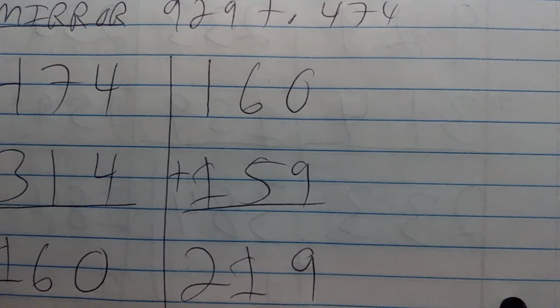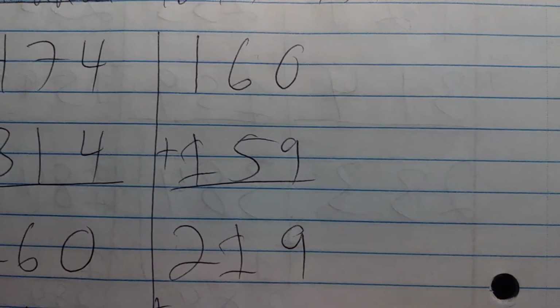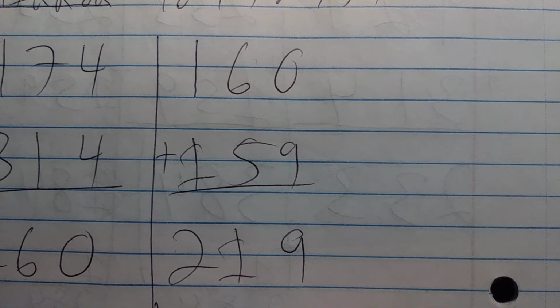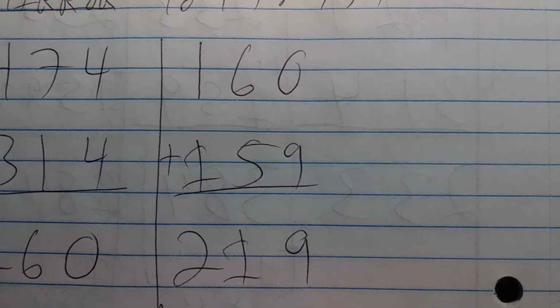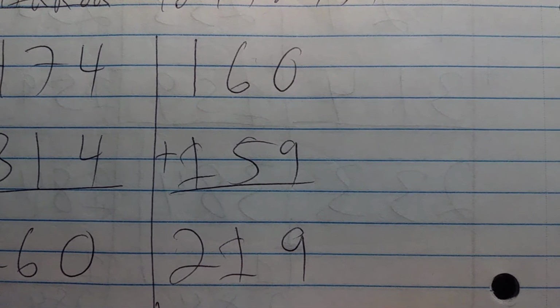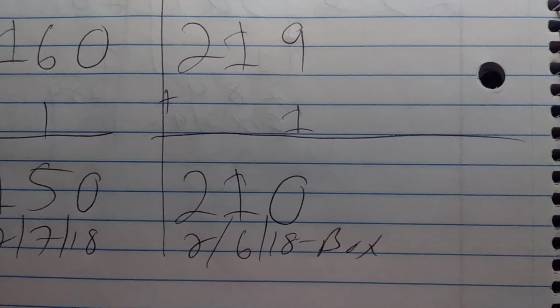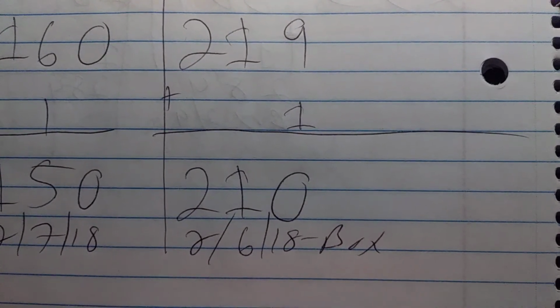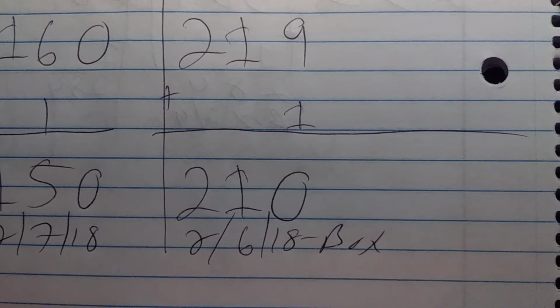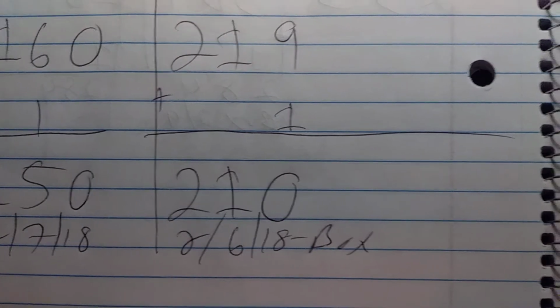And then you're going to take 160, you're going to add 159, so 1 plus 1 is 2, 6 plus 5 is 11, keep the 1, and then 0 plus 9 is 9, so it's 2, 1, 9. Add 1 to the 9, bring down 2, 1, so 9 plus 1 is 10, keep the 0, and that was a box hit on February 6th.